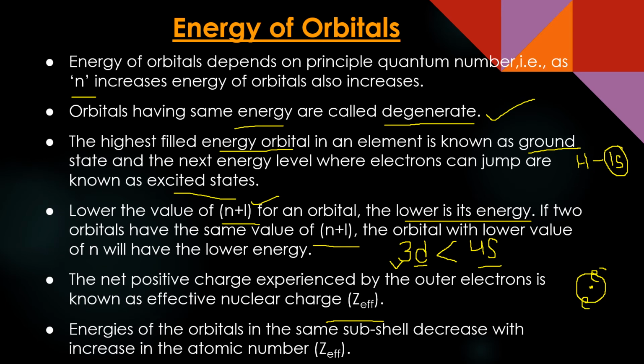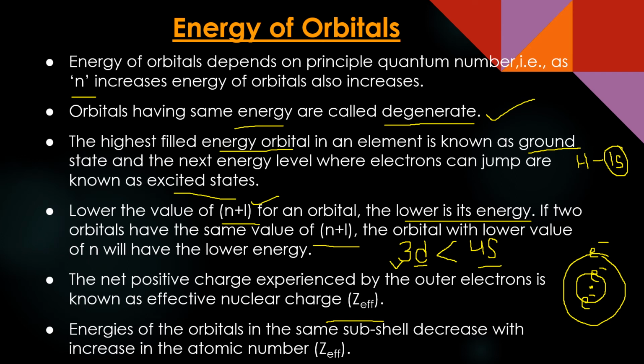But if the first shell is filled with two electrons, and in the second shell I have one more electron, this electron will experience lesser effective nuclear charge. Why? Because two electrons are moving between this electron and the nucleus. So they act as a shield, a screen. This we call the shielding effect or screening effect. It is a hindrance between the positively charged nucleus and the outer electron. As the number of shells keeps increasing, the distance between the nucleus and the valence electron increases, hence the attraction starts decreasing.